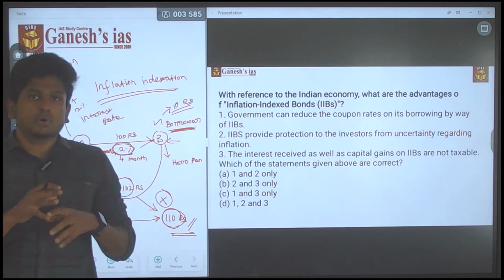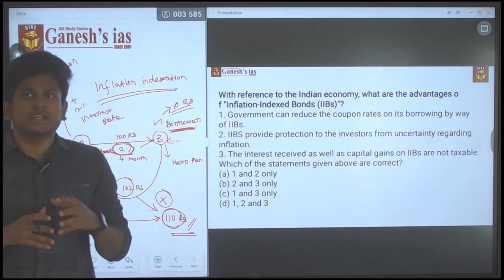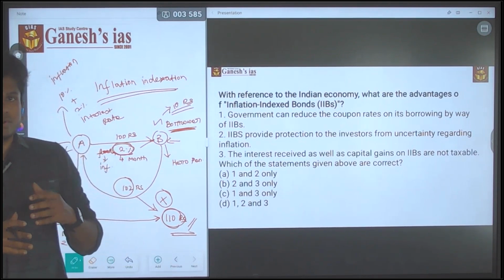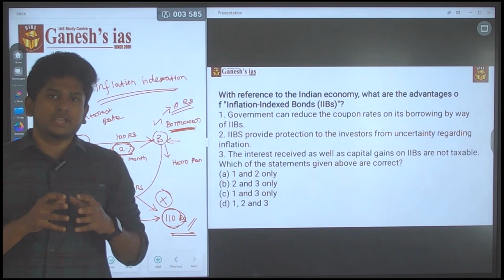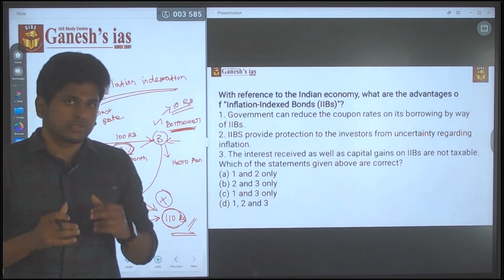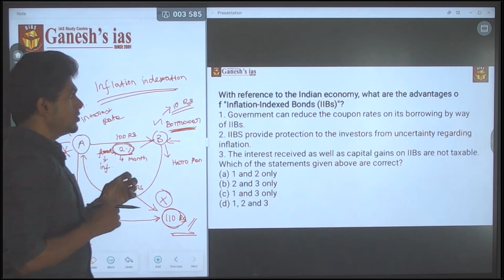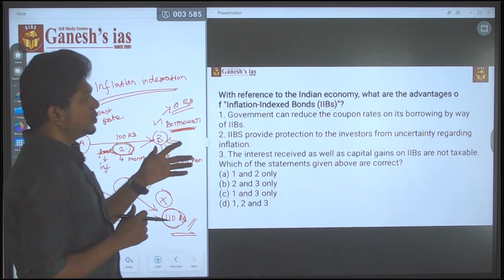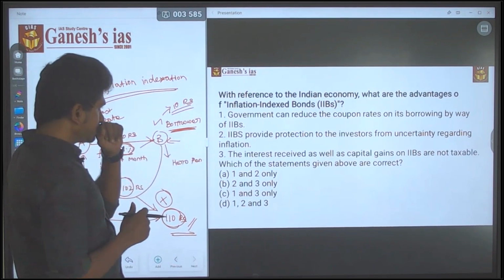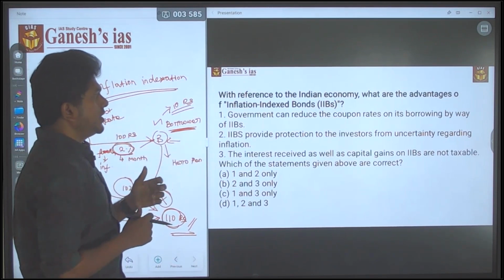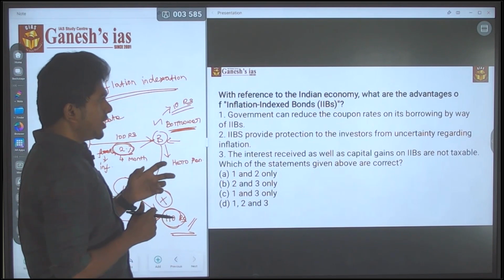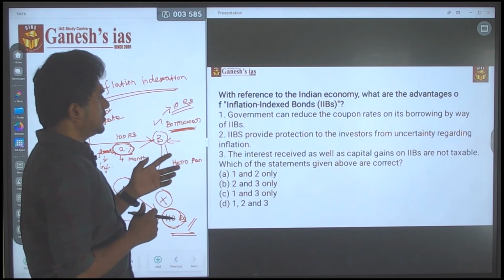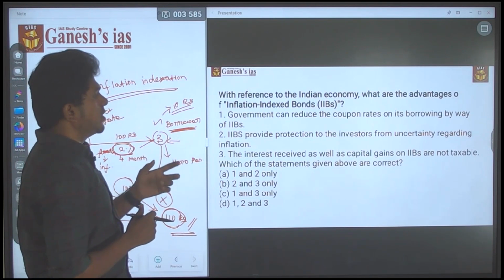So this is the broad idea of the inflation indexed bond, or else the broad idea of inflation indexation. With this basic knowledge, try to solve this question. With reference to the Indian economy, what are the advantages of inflation indexed bonds?